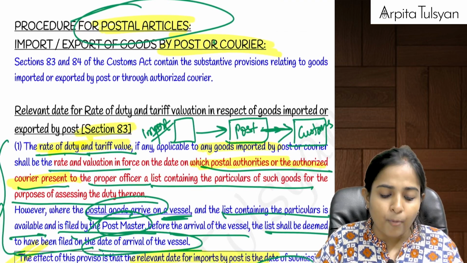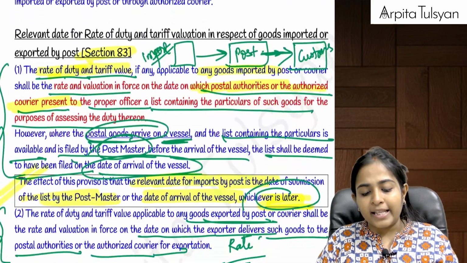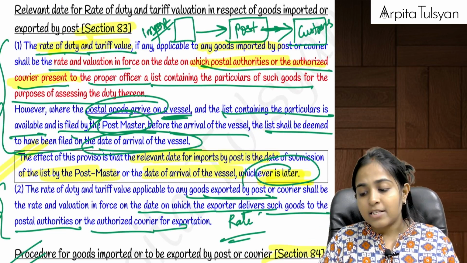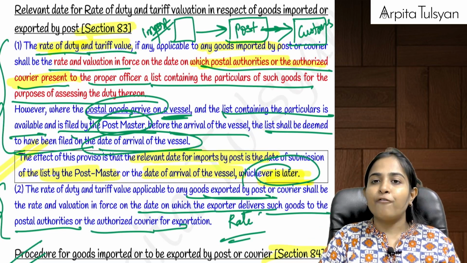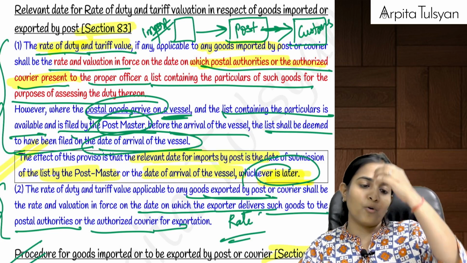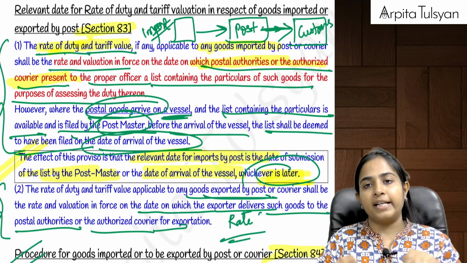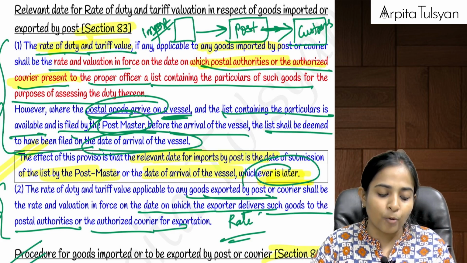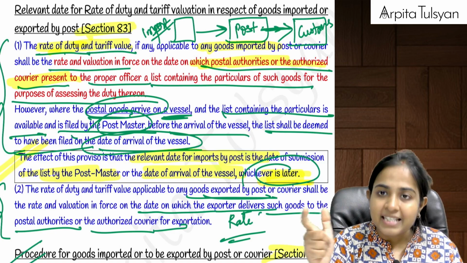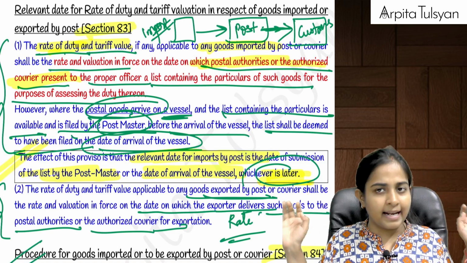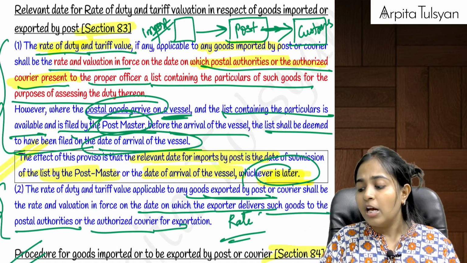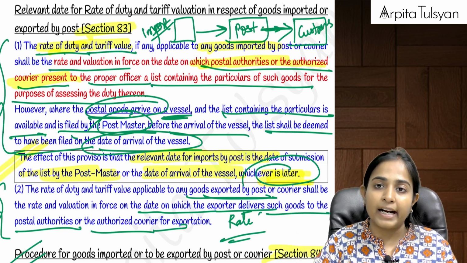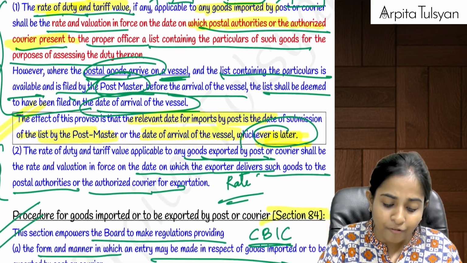Here we are talking about the postal articles, post or courier. Now, can there be a possibility that we are importing certain goods by way of post? Yes, so on that also import duty is payable. Whenever this import is happening, the postal authorities are required to file a list of all the goods which have come by way of import to the proper officer. The day when they are submitting it to the proper officer, we have no role in that. All the work is going to be of the postal authorities. So when the postal authorities are submitting it to the customs officer, on that day, whatever was the rate of duty, that will be applicable for the purpose of payment of custom duty.